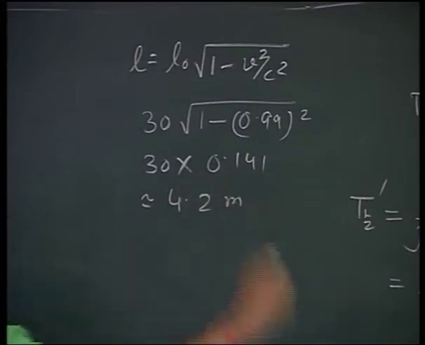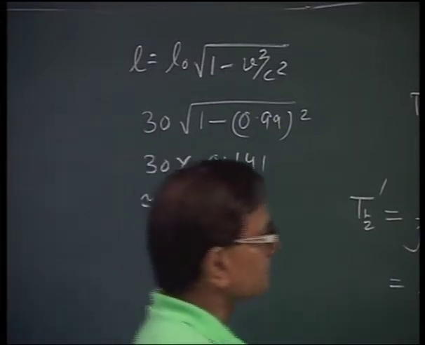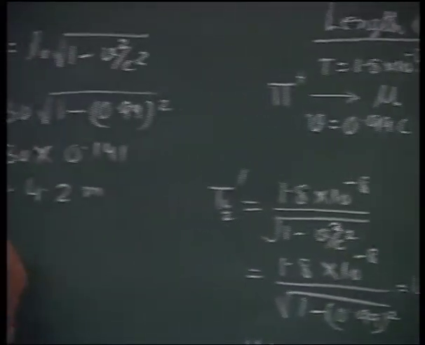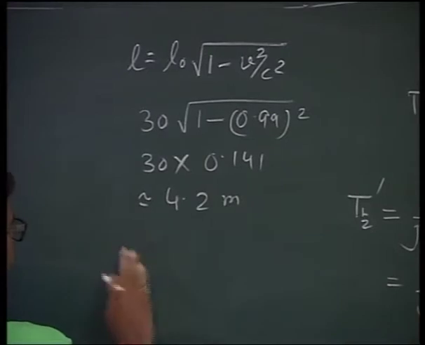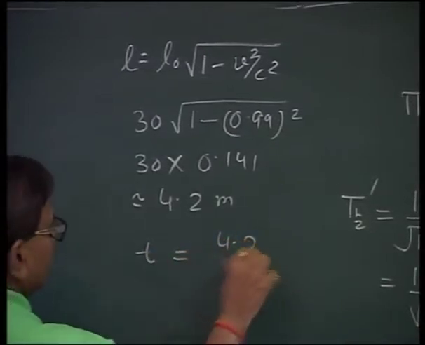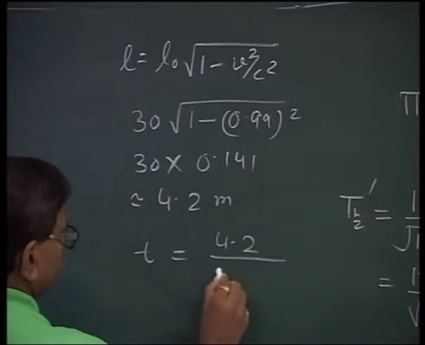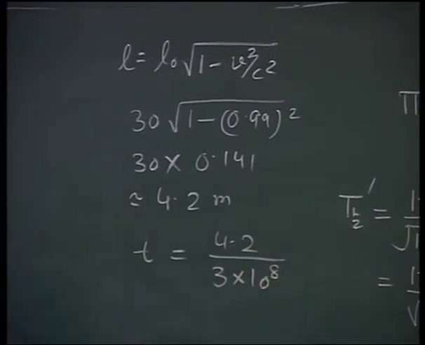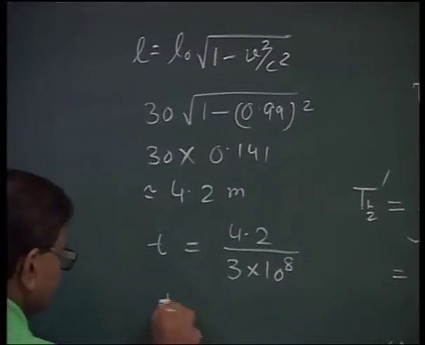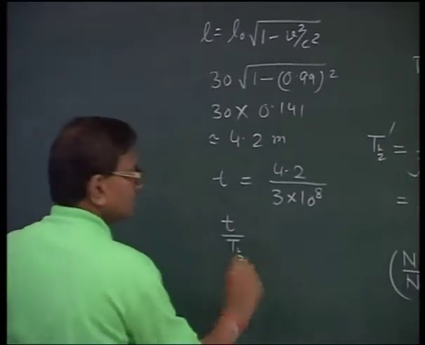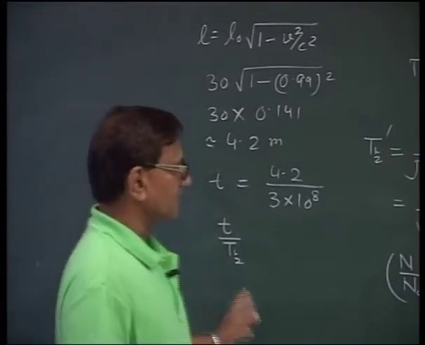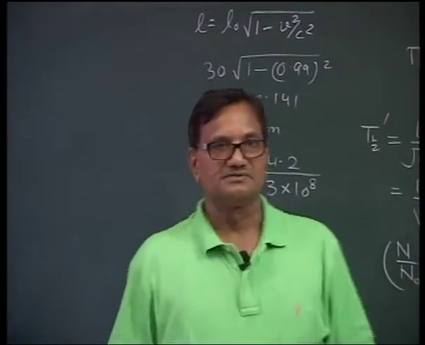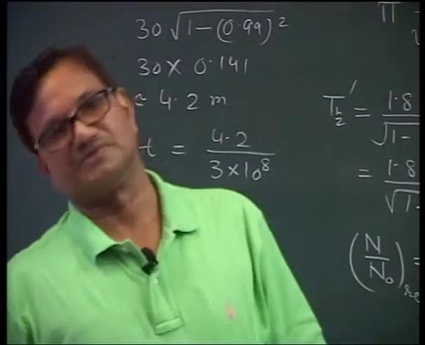4.2 meters. And since the meson is traveling with velocity almost 3 into 10 raised to the power 8, the time taken by the mesons to travel will become 4.2 divided by 3 into 10 raised to the power 8. You can find out t upon T half, and we will find that t upon T half is roughly 10 upon 12.57. This also supports the same observations.